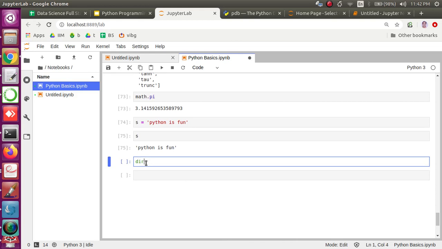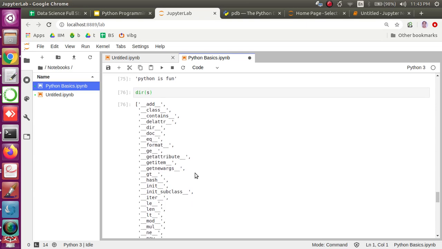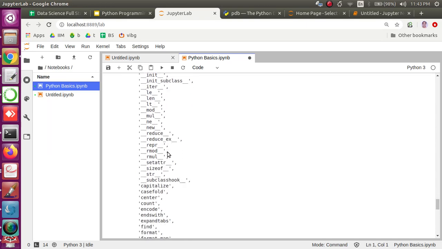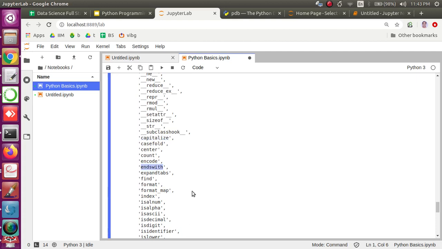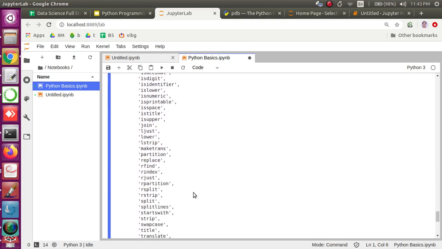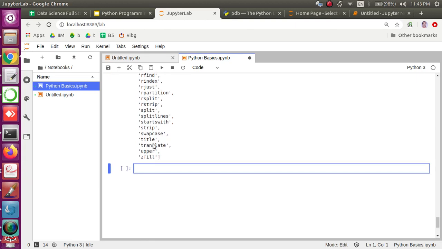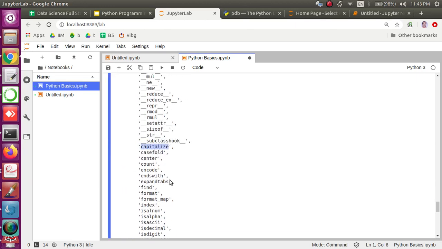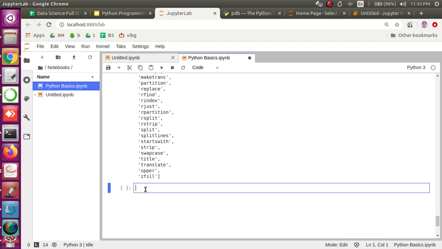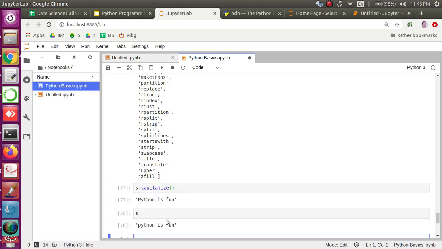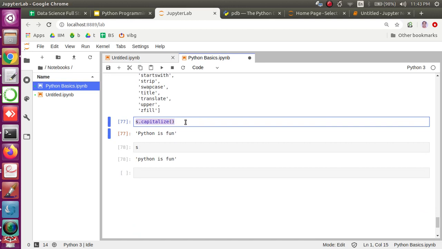As I just discussed, dir is a function we can use for any object to check what attributes and functions this particular object has. We see that there are so many functions available here. Probably you can explore this. Let's try one, for example capitalize, and look at this. The string was Python is fun, but .capitalize will return the capitalized version of the string, right?